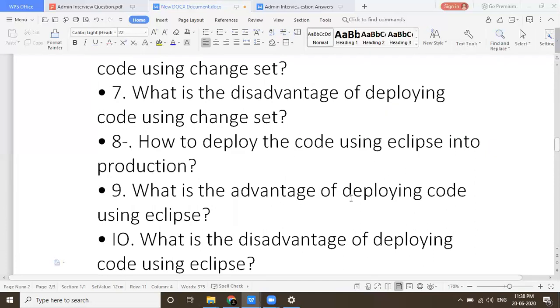What is the advantage and disadvantage of deploying the code from Eclipse? This is a very important question. When you are going further for a Lightning experience, you have to use this because of the backend work. So Eclipse is a very important IDE. Try to focus and learn deeply on this question and make your own notes.